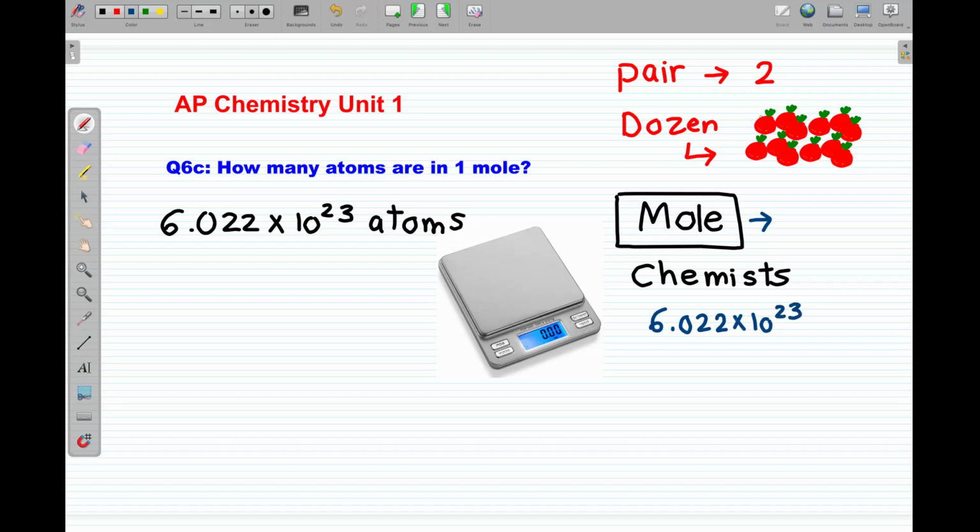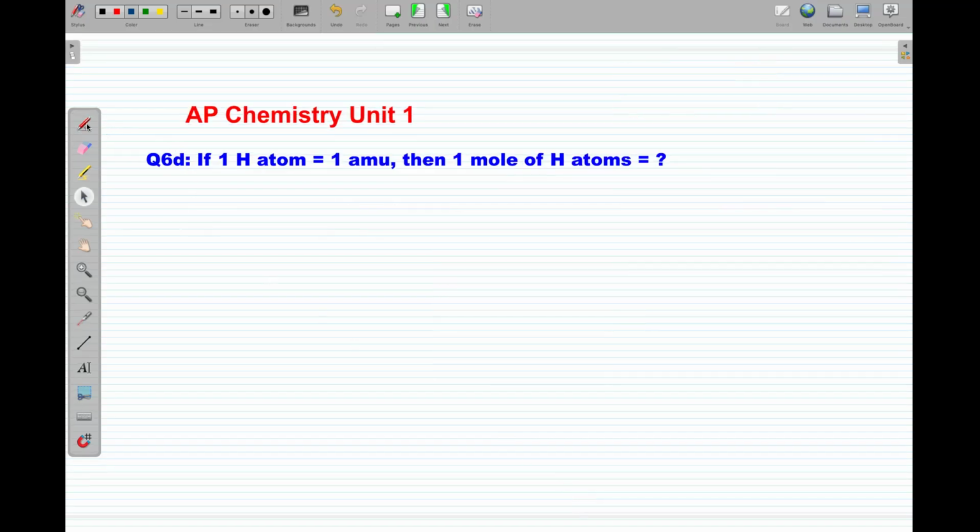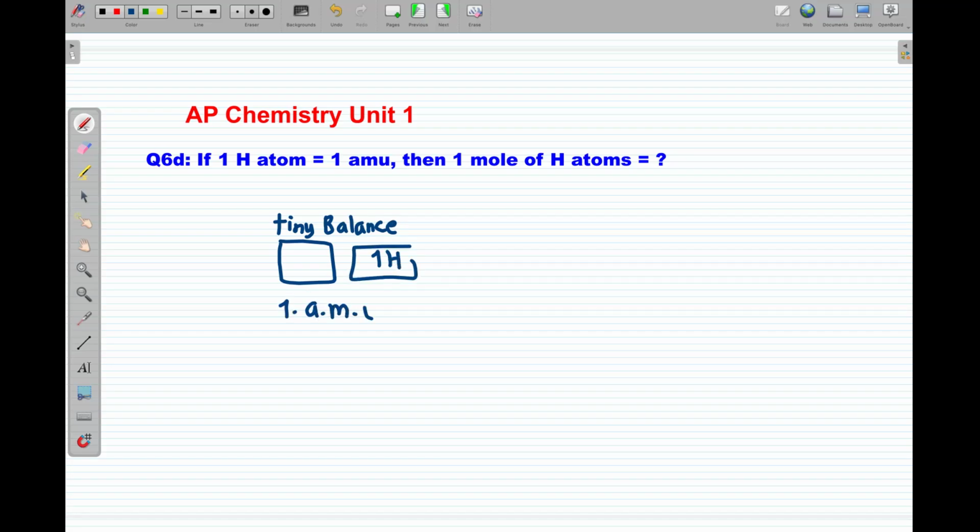Is it an apple or egg or what? Of everything. So it was just a count. This is a very big number. So it just means a very big number of atoms, of apples, of books, of anything that you need to imagine. So if one hydrogen atom is equal to 1 AMU, I use the tiny imaginary balance equal to one hydrogen atom only, 1 AMU. Don't forget our relative unit.